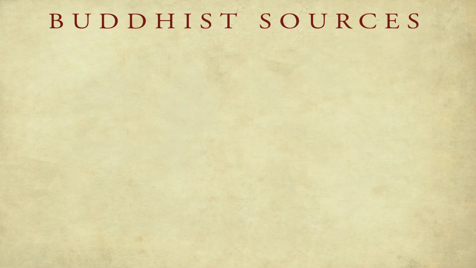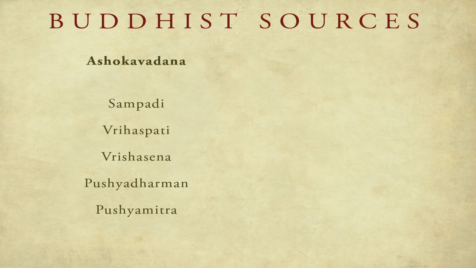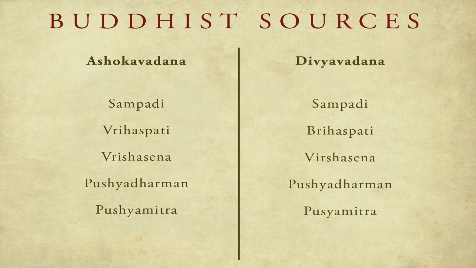So let's look at the Buddhist sources and see whether they can tell us something else about the later Mauryan emperors. We have mainly two Buddhist sources. The first is the Ashokavadan which provides us this list, and then we have the Divyavadan which gives us this list. Now in both of these lists you can see that the last Mauryan emperor mentioned is Pushyamitra. We all know that Pushyamitra was not the last Mauryan emperor. He was actually the general of the Mauryan emperor Brihadrath. So there is also a problem with the Buddhist sources.